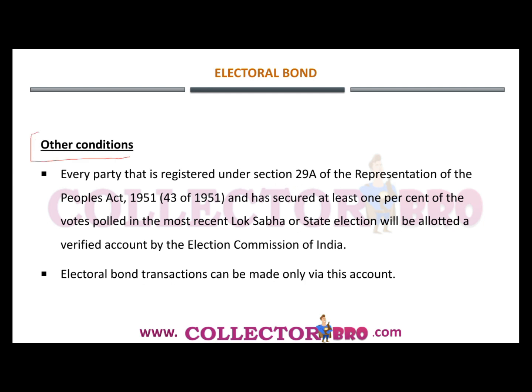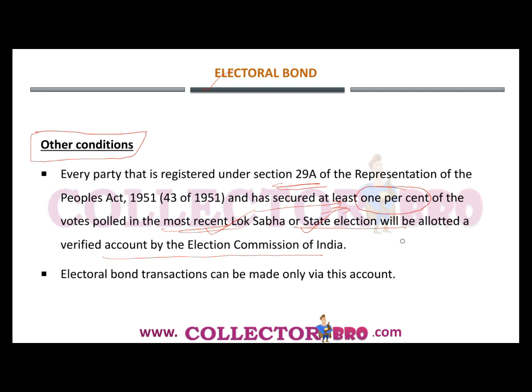Now let's analyze the other conditions. Every party that is registered under Section 29A of the Representation of the People Act 1951 and has secured at least 1% of the vote polled in the most recent Lok Sabha or state election will be allotted a verified account by the Election Commission of India. So here you should note 2 points. The first one, they should secure at least 1% of the vote in the recent Lok Sabha election or in the state election. So both have the same limit of 1%.